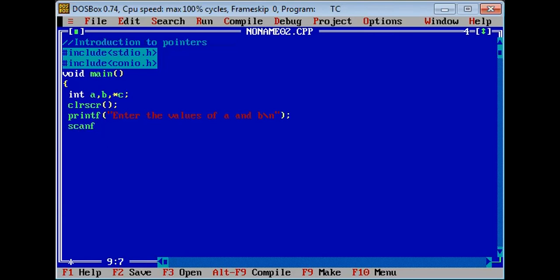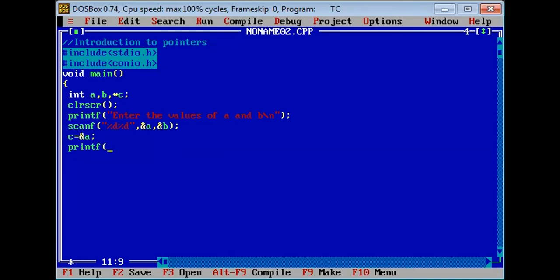Scanf, %d, ampersand a. Okay, so now star c is a pointer variable. So in that c you can place any variable address. For example, I want to place the address of a. So now I want to display the value of a using a pointer variable as well as a normal variable.